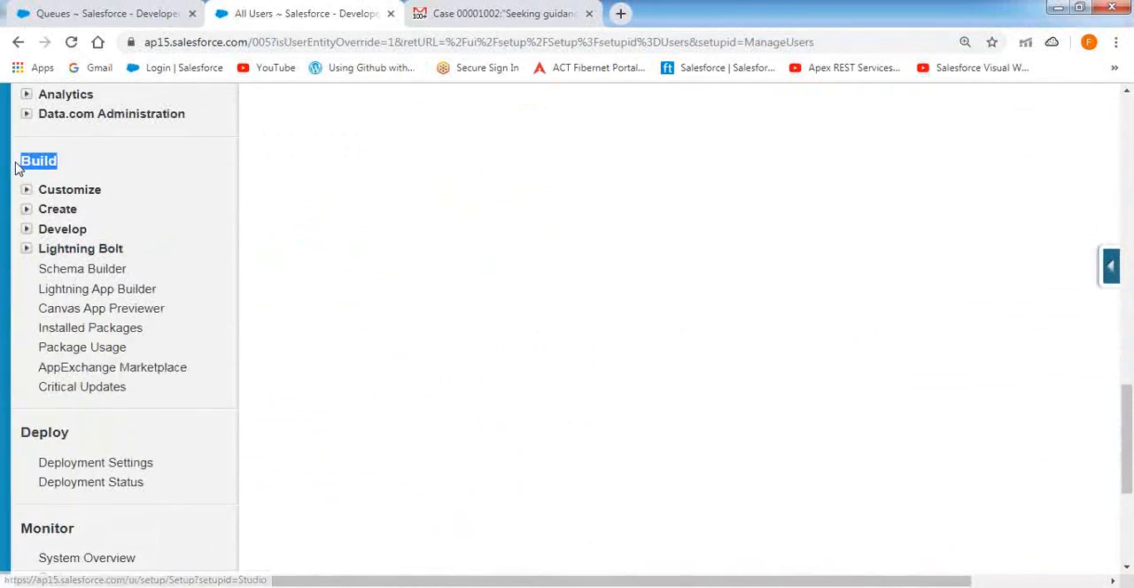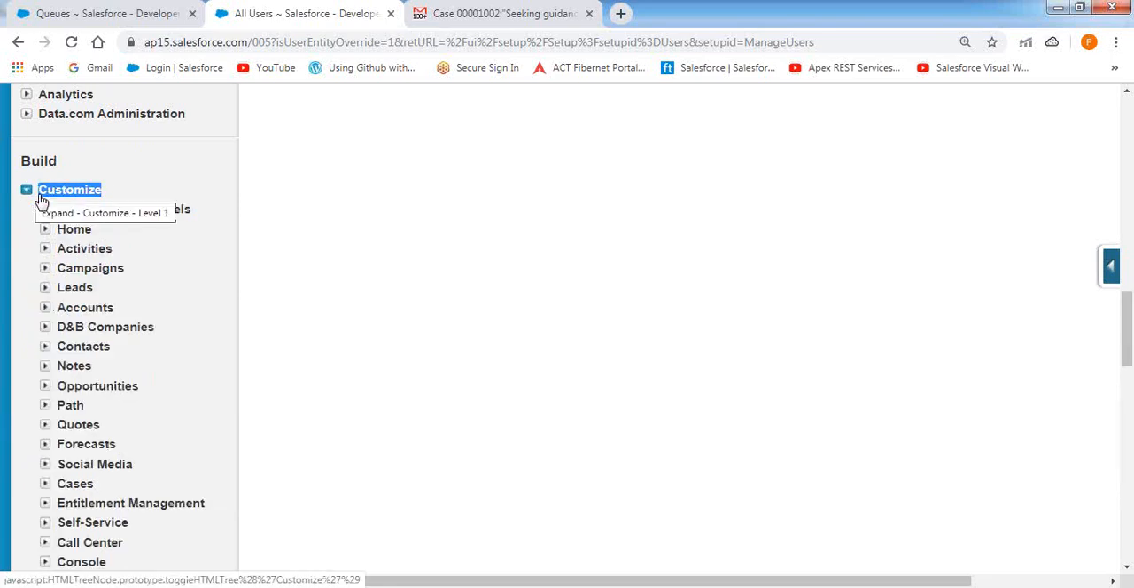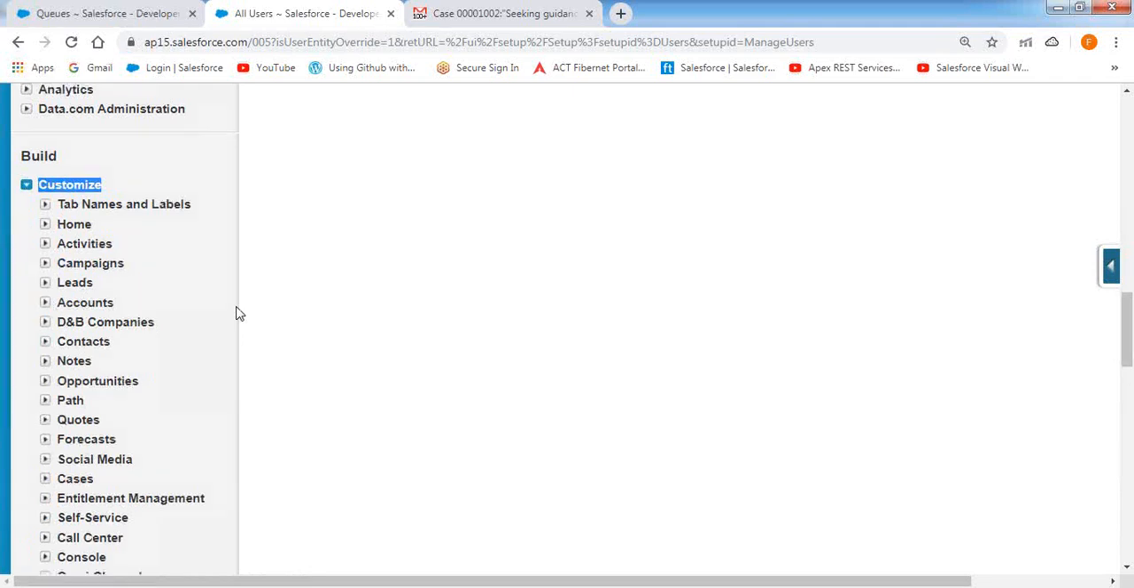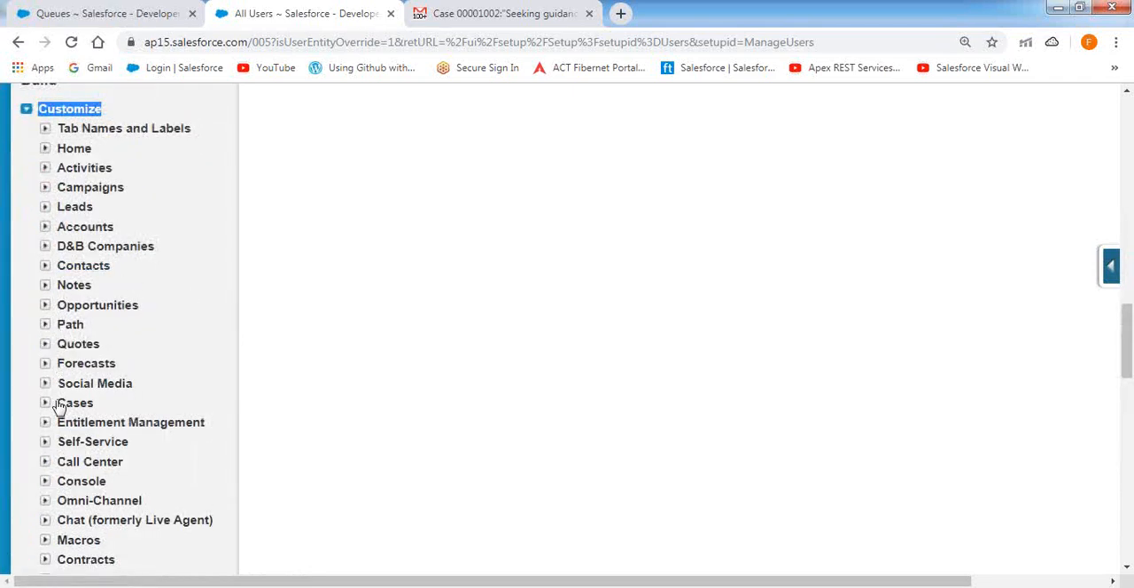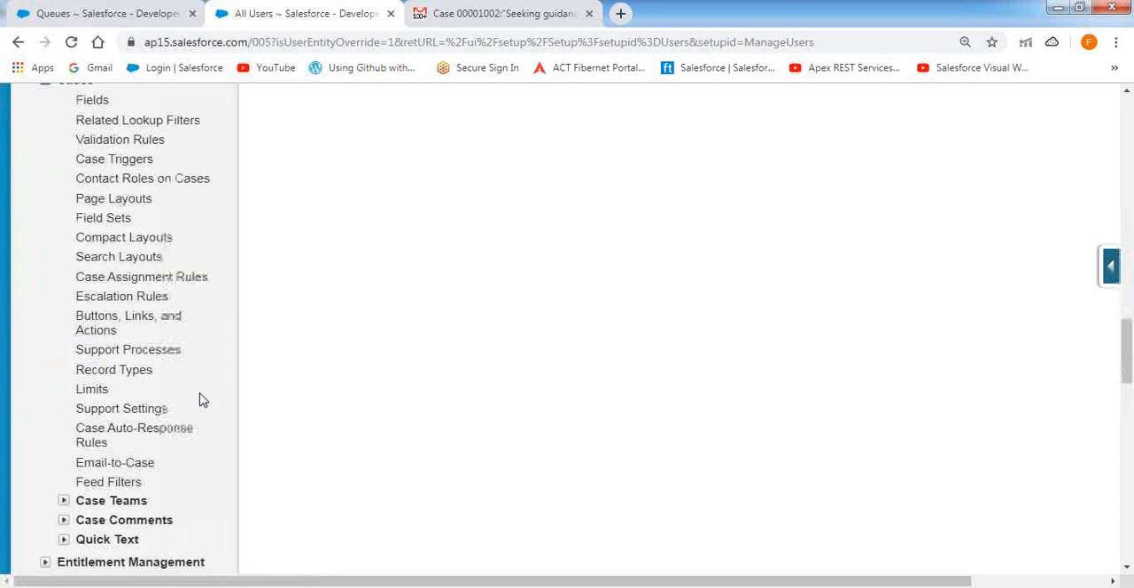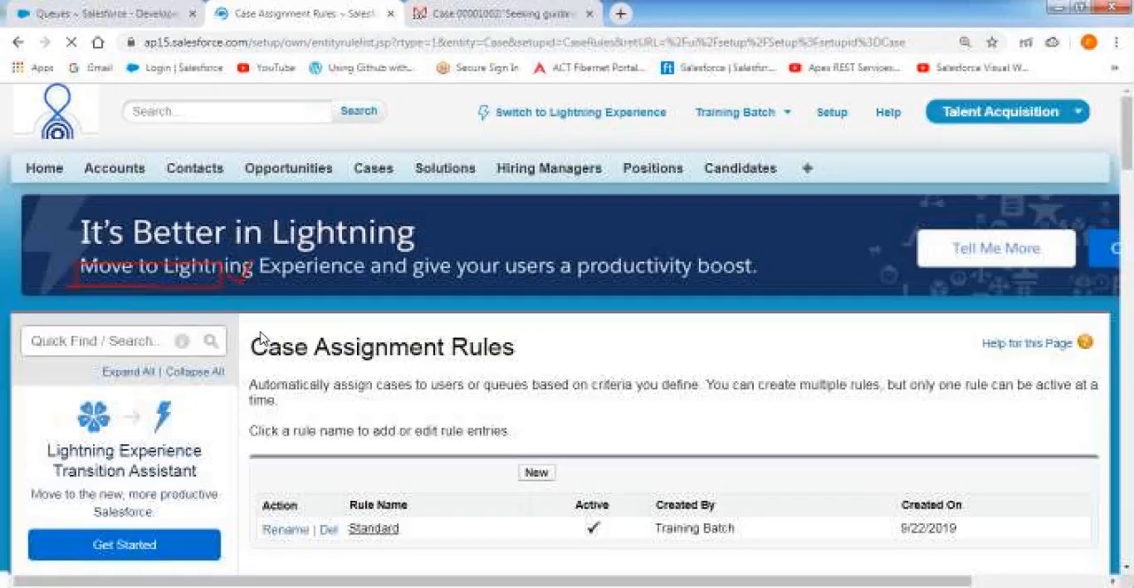Go to the build menu in the left panel. Click on customize and expand it. Because case object is a standard object, go to the customize option. Go to cases. You will have an option called case assignment rules. There is a small link available, case assignment rules here. Click on this case assignment rules.